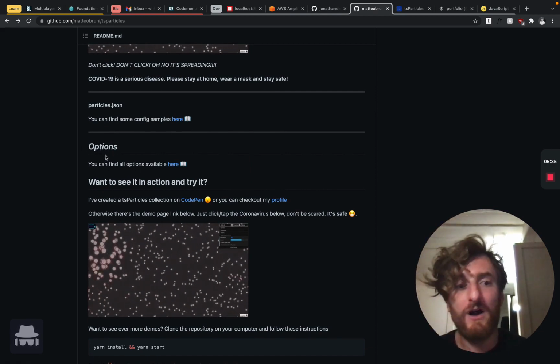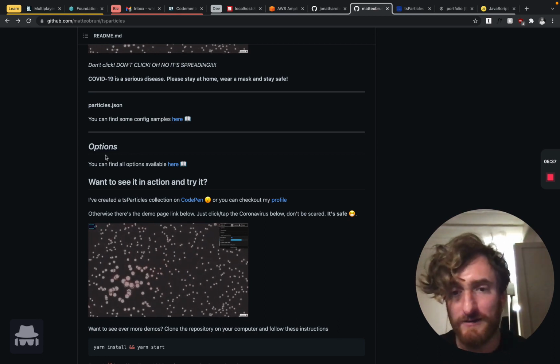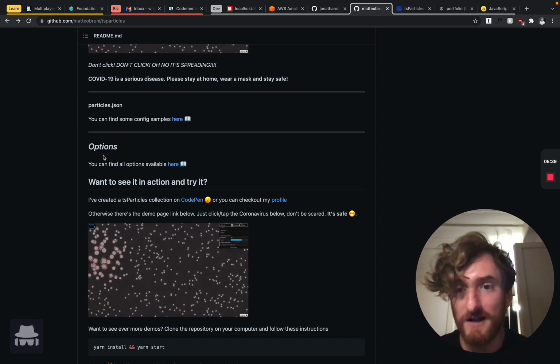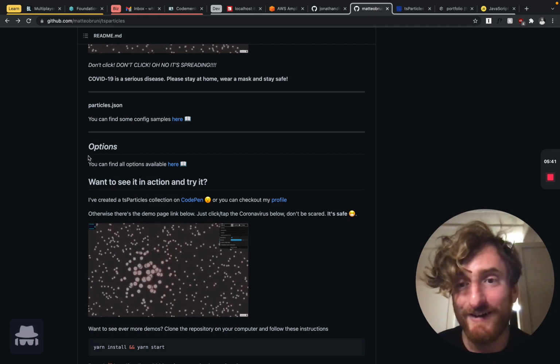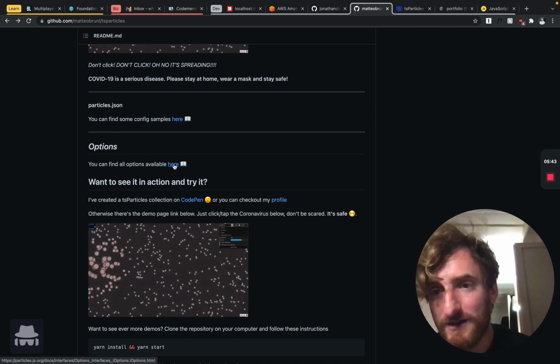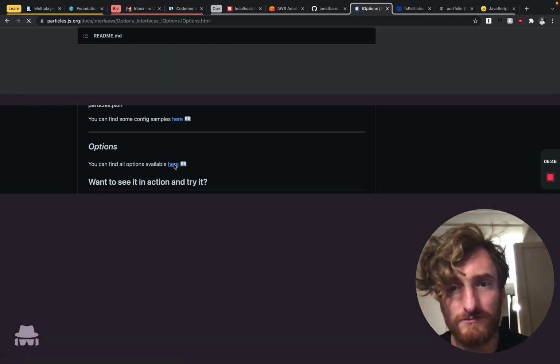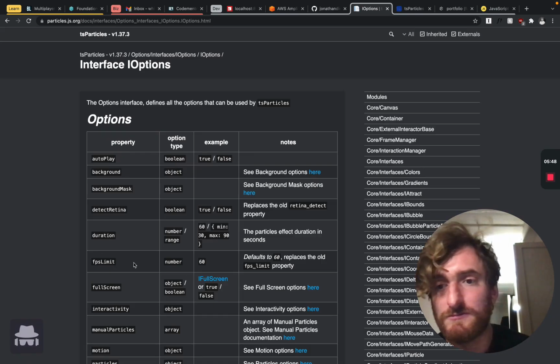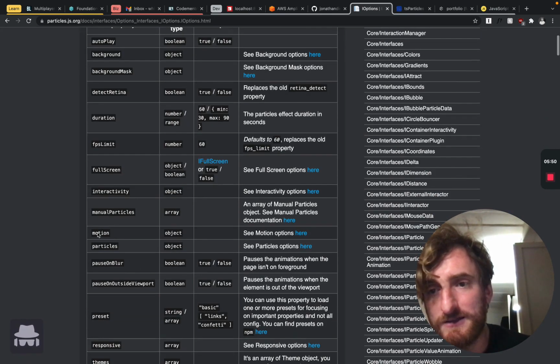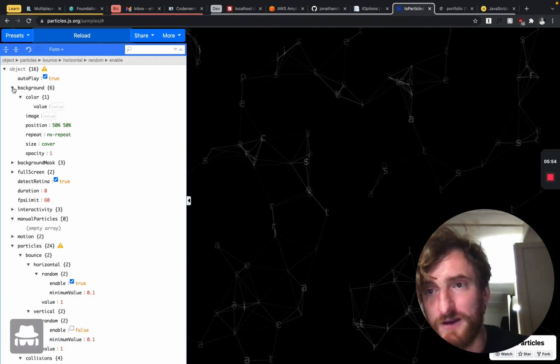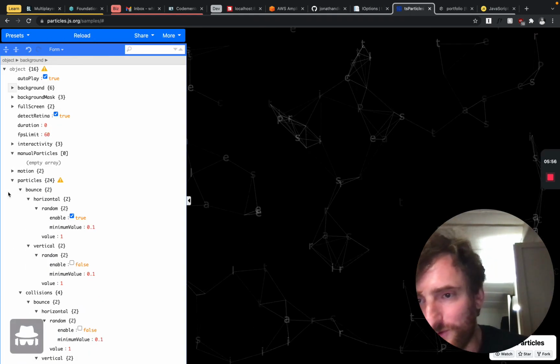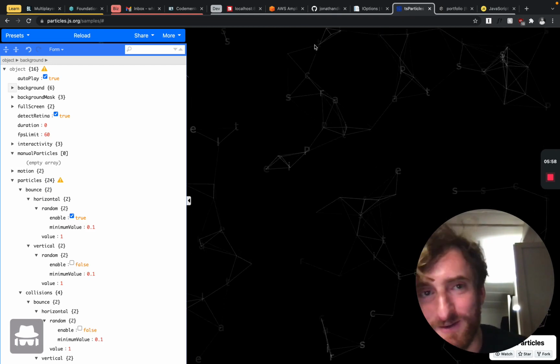Like it's not at the top, so you know you can figure out the main thing that this thing does. No, it's like here below, okay. Options, okay. Let's take a look at options. Okay, well that makes sense. These properties map to the same properties that we have here, like the big one. So what were particle bounds horizontal random?